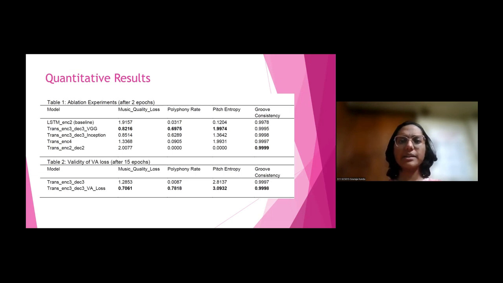Similarly, we can denote the other qualities of the perceptual relevance of music using the other 3 metrics. The music quality loss is an aggregated measure of how much quality loss there is in the music, so the lower the loss, the better the generated music will be. From these quantitative results, we can see that our model outperformed the baseline model and also all its ablated versions. This is the loss convergence visualization.